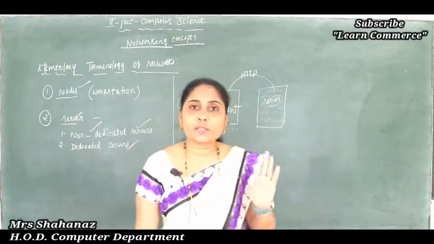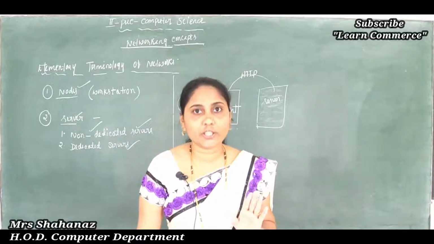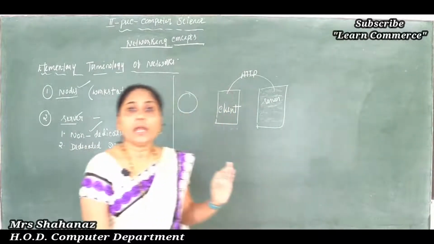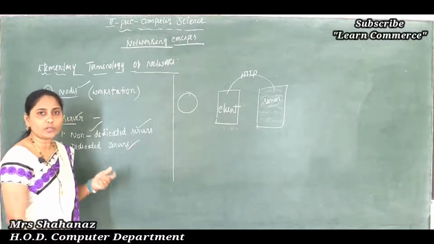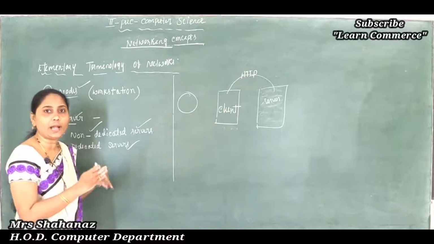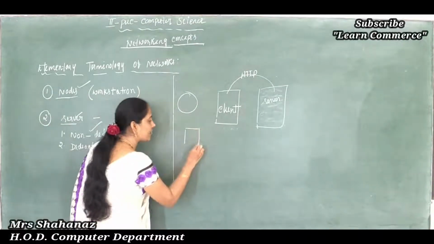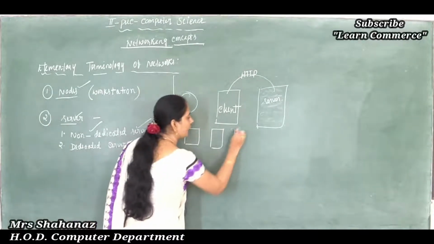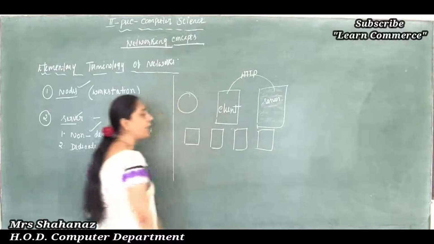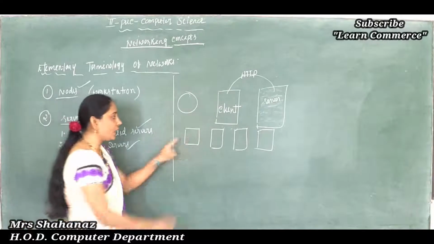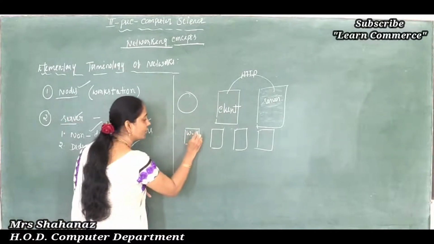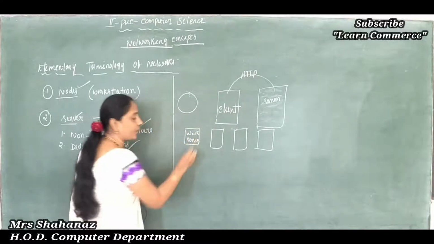But in case of smaller network installation, fewer computers are used while developing the network. Now in a smaller network installation, a workstation can double as a server. So what about a workstation that can double as a server? For example, here some computers are there, and in this example I want to use 4 computers. Now this computer works as a workstation as well as the server. Clear this point.